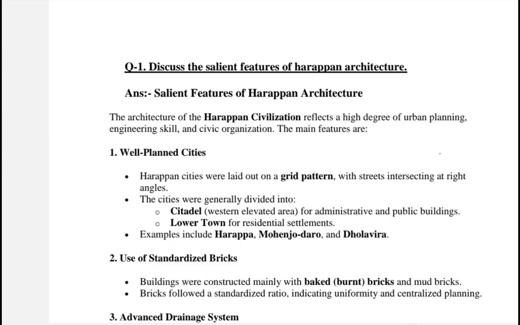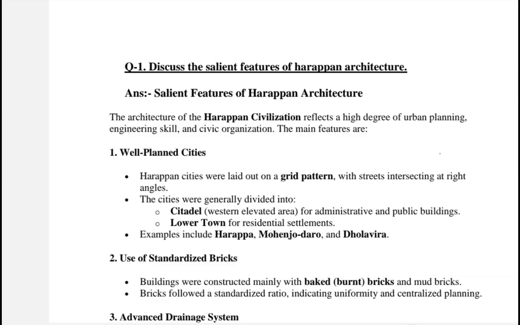And the explanation to this question would be like, the architecture of Harappan civilization reflects a high degree of urban planning, engineering skill, and civic organization. So basically, the Indus Valley civilization, or as we also call the Harappan civilization, was the first urban and one of the largest civilizations in South Asia. It coexisted with the Mesopotamian civilization and Egypt.